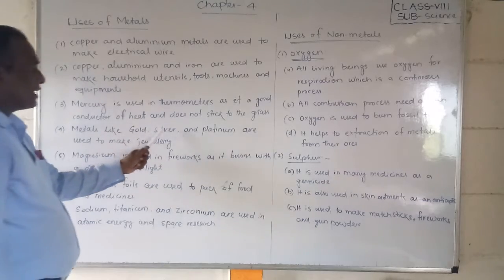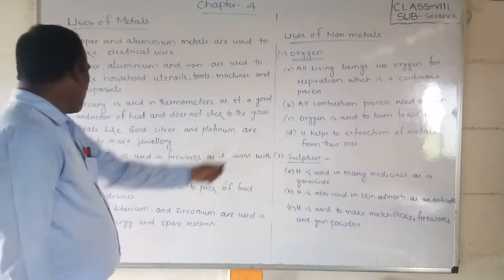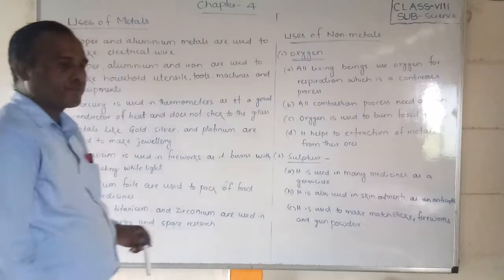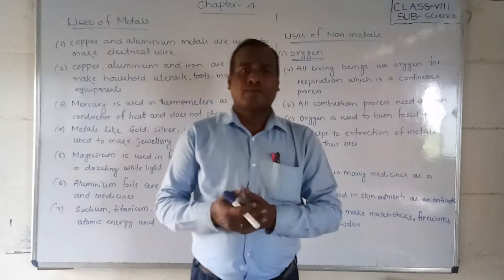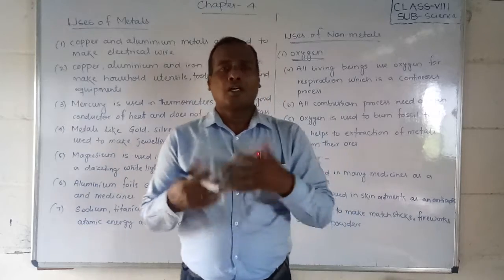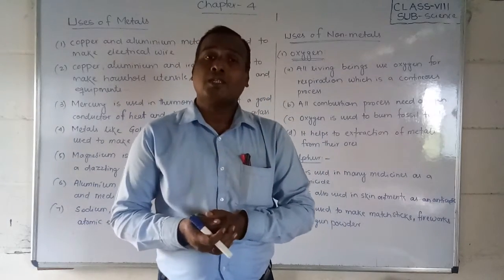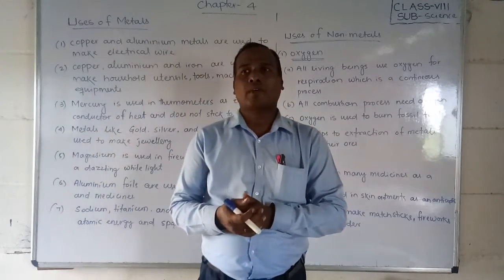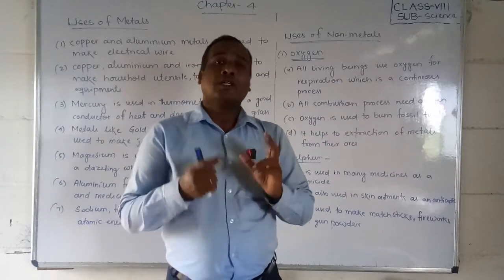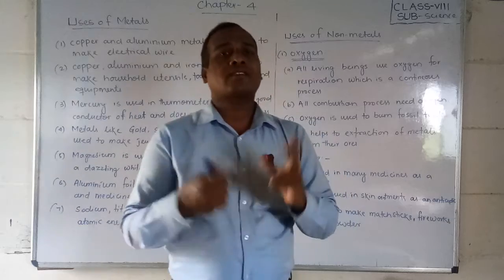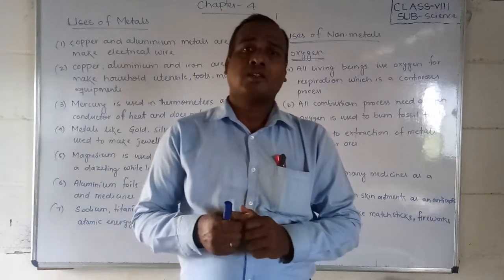Metals like gold, silver and platinum are used to make jewelry. You have seen that, friends. Our mother or father use jewelry. What is it made of? It is made of gold and silver. Why do we make ornaments from gold and silver?